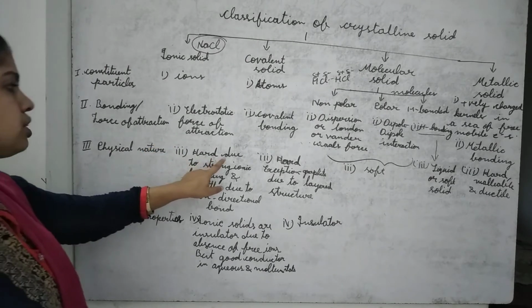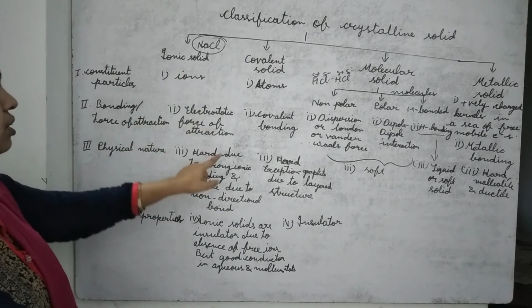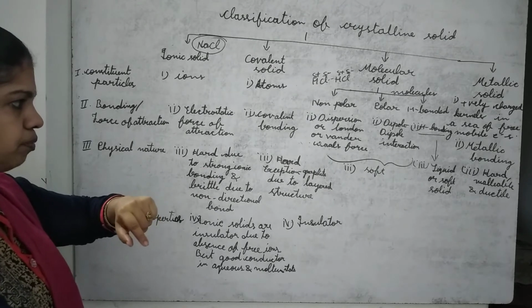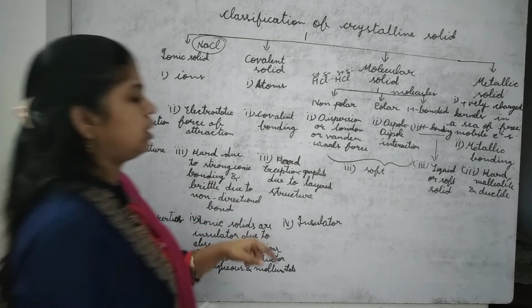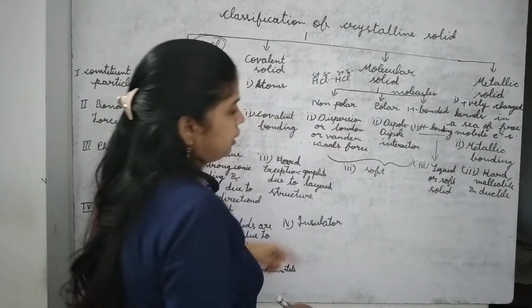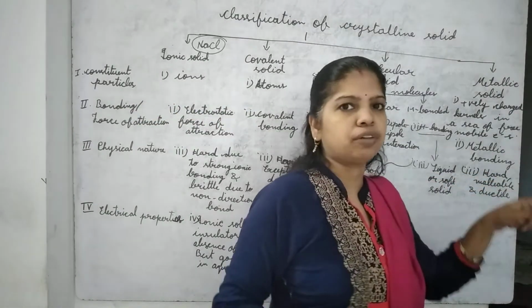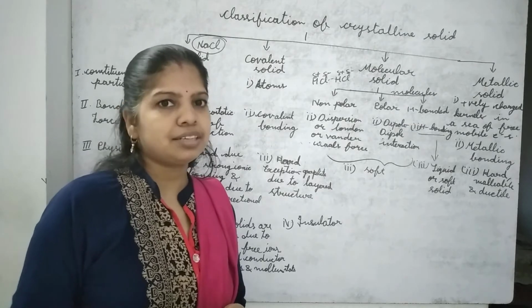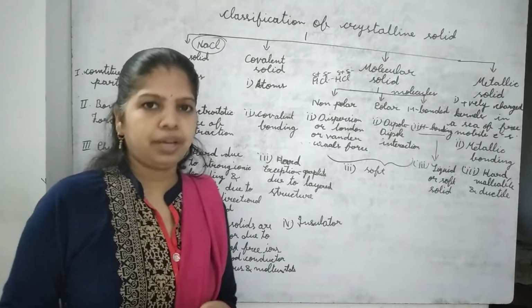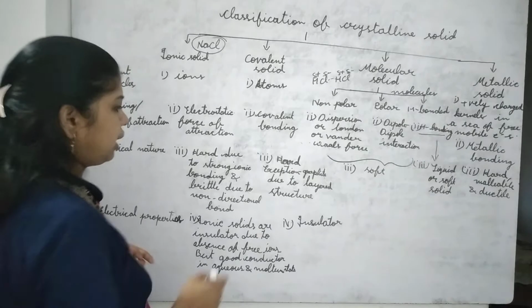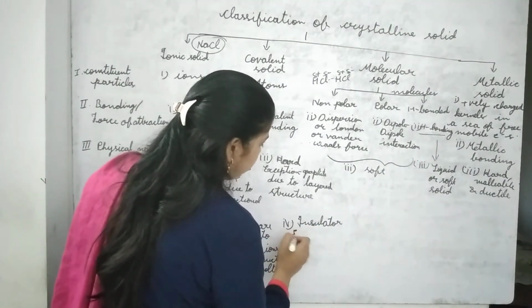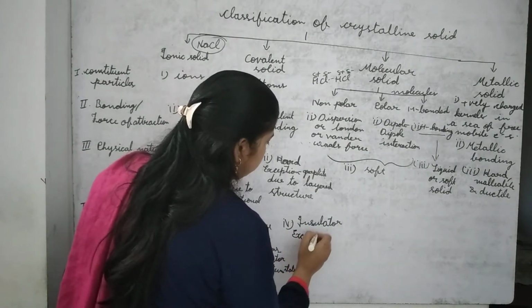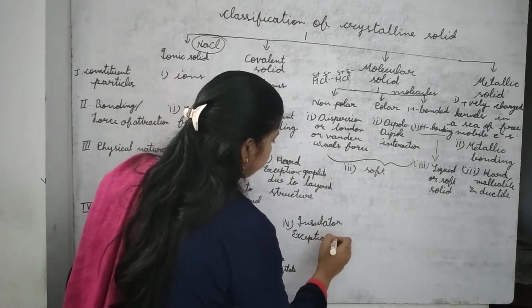In physical nature I told that ionic solids are hard, and metallic solids also I told hard, but there is an exception in case of metallic solid. Sodium is also a metal, but it is soft. So many exceptions are there. Insulator. Now here the exception is